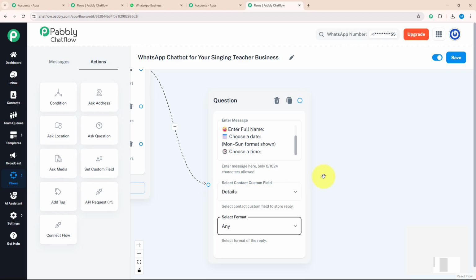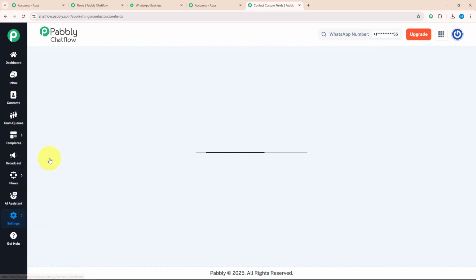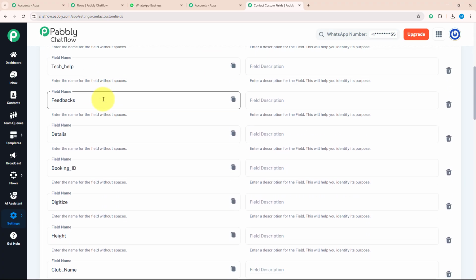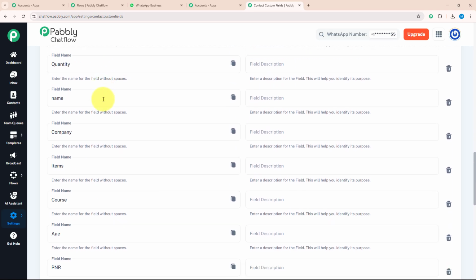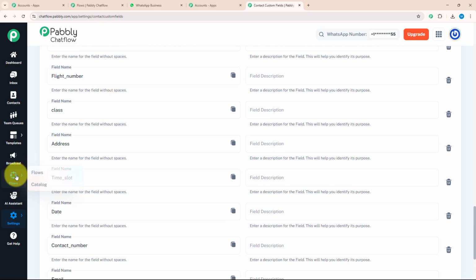Now you must be wondering how to add your contact custom field. For that, you need to save your flow. As you can see, I got a message that flow updated successfully. That means my flow is saved. After that, come with me to the settings section. Here you can see a feature named contact custom field. As soon as you click on this, you will land on this page. Here you can add multiple contact custom fields as per your requirement. As you can see, I have added multiple contact custom fields over here. I will resume back to my flow.